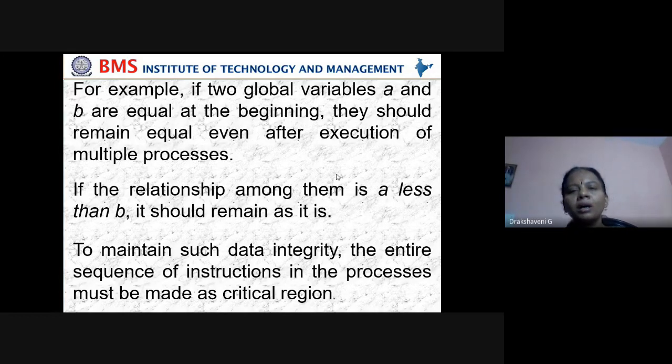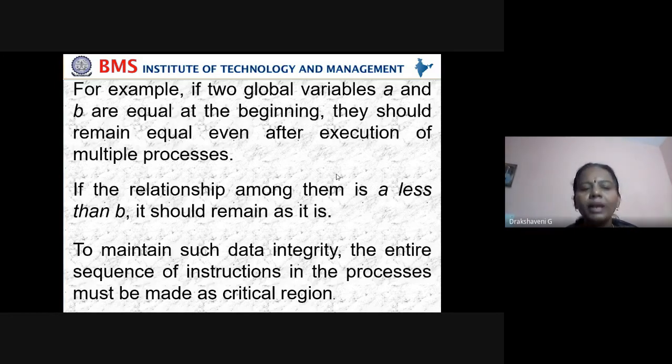Global means anyone can use those two. Initially A and B are equal at the beginning. They should remain equal even after the execution of multiple processes. What it means is, if they are equal at the beginning, then at the end also they should be equal. If the relationship among them is A is less than B, it should remain as it is.